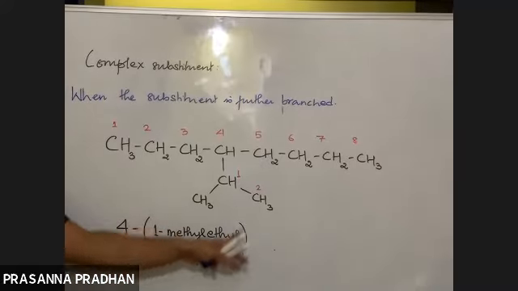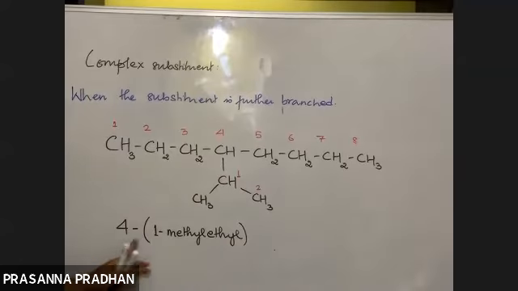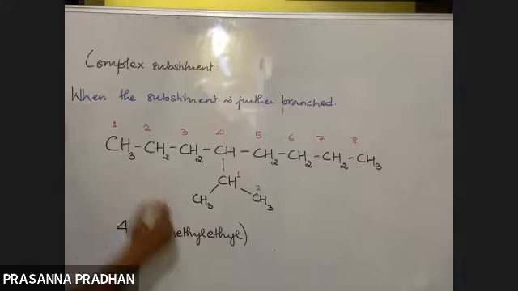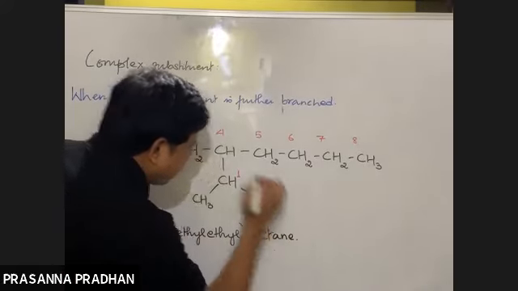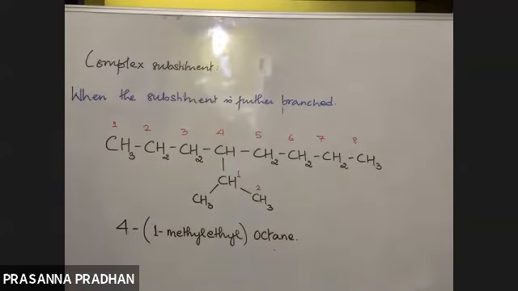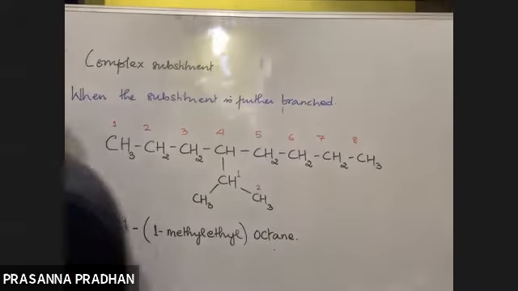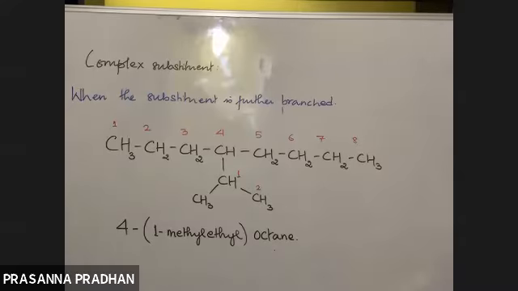So this whole thing is attached to number 4 carbon. So 4 (1 methyl ethyl). Then what is the name? Octane. 4 (1 methyl ethyl) octane. So this is how we name a complex substituent. So what is a complex substituent? Again, when the substituent is further branched, then these kind of substituents are known as a complex substituent. And remember, this is the way how we name a complex substituent.